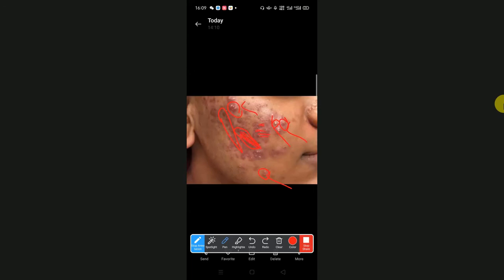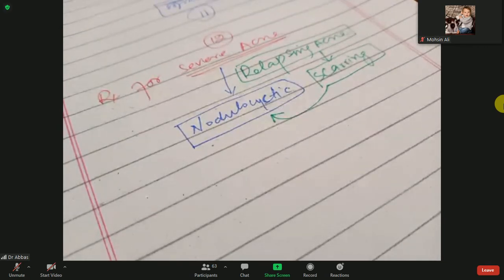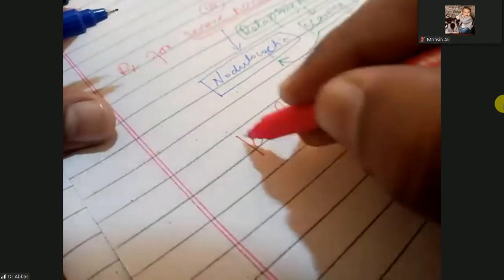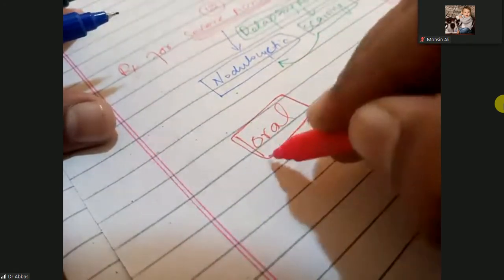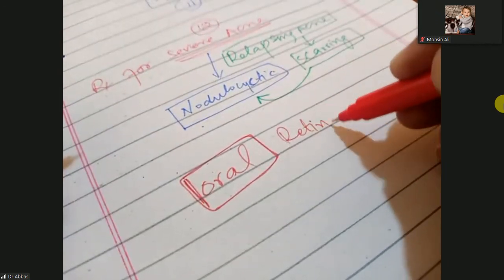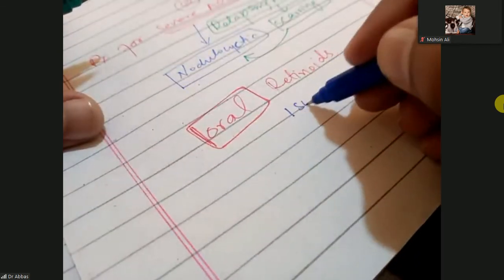Scar, scarring. Okay, so that is the nodulocystic acne or the scarring, and that is due to relapsing acne. And for relapsing acne, you will give oral isotretinoin. Keep in mind, previously we used topical retinoids, but here you will give oral retinoids. And which one? Oral retinoids, isotretinoin.